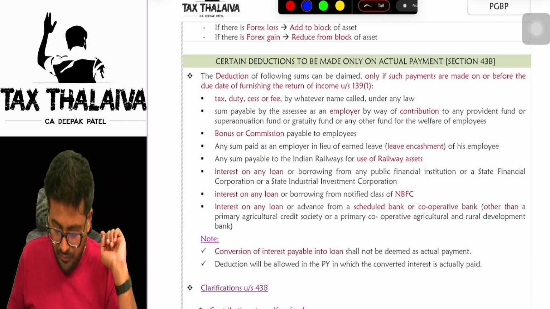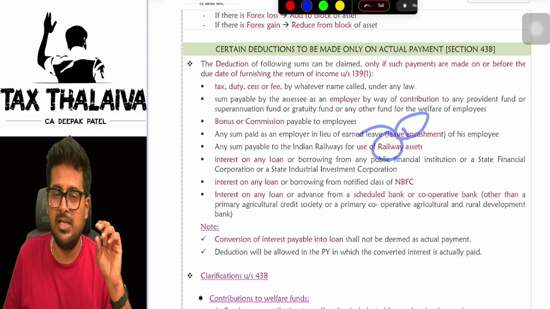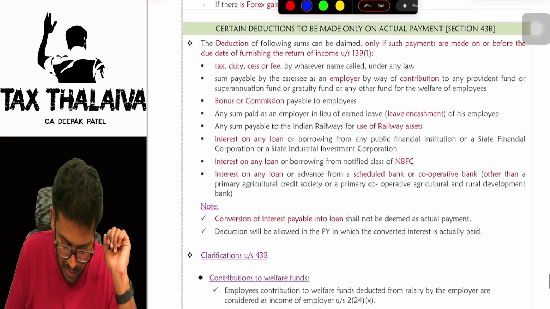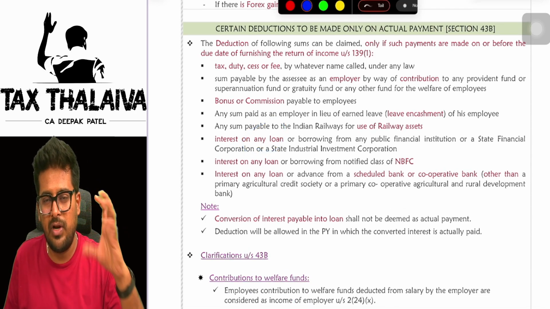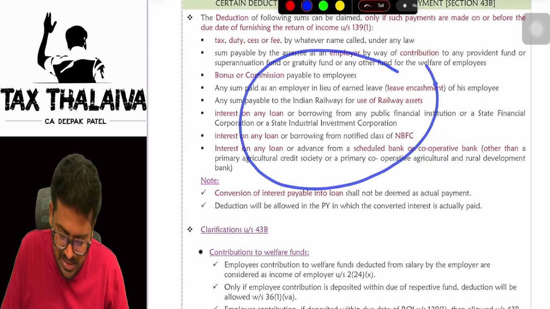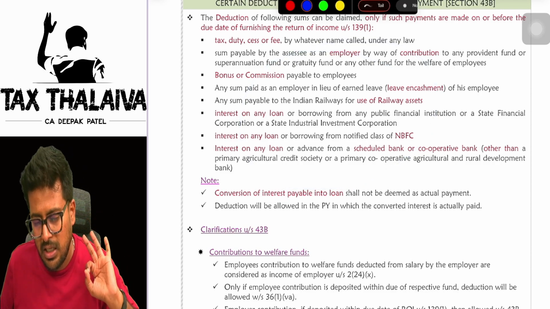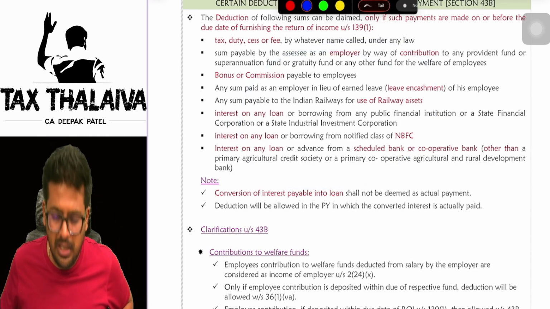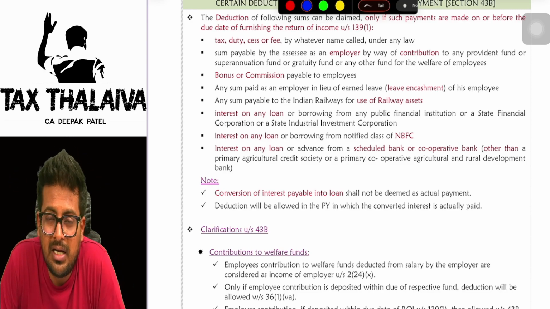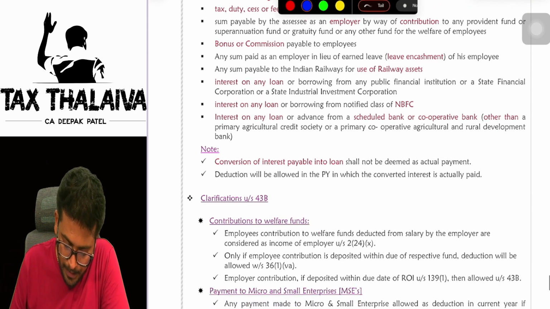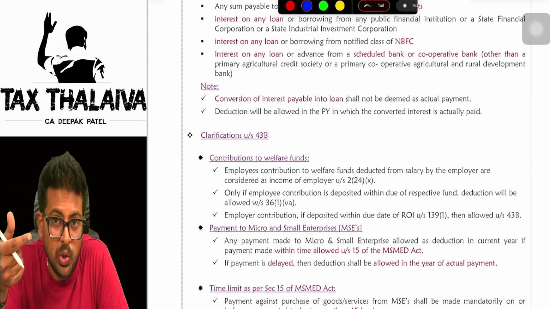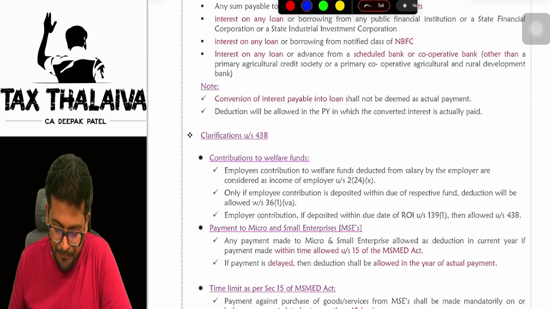Bonus or commission, I told you there itself, 43B. Leave encashment, use of railway assets. If you are using any railway assets and making any payment for that, it has to be made within 139(1). Interest on any loan you take from any public financial institution, any bank, or a cooperative bank. In all these cases, you have to make payment before the 139(1) due date, which is 31st of July in the case of an individual. If the individual doing business has not made the payment within the due date, then that expenditure will be disallowed. Mind you, conversion of interest payable into loan: interest you are converting into loan is not a payment. Are you getting it?